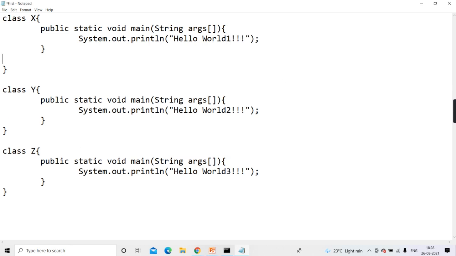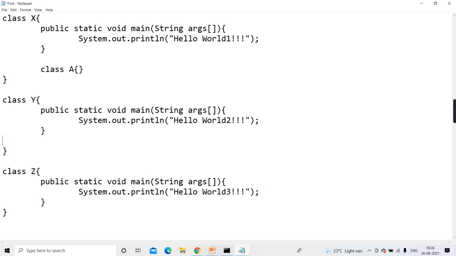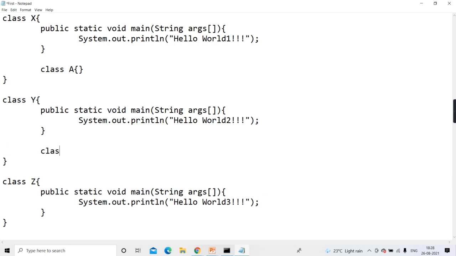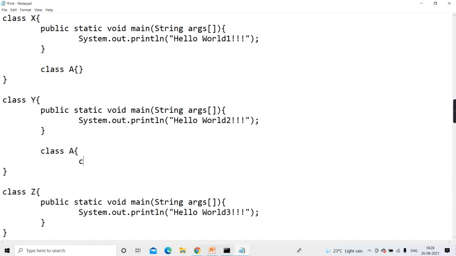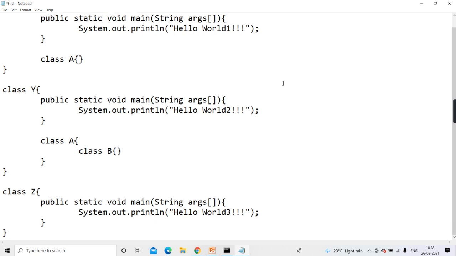Maybe you have an inner class also, like class A, which for time being I'm keeping empty. In Y, I have class A, and inside that I have class B. Empty classes I have kept for time being. Class B is within A and A is within Y. Here A is within X. I have saved it.